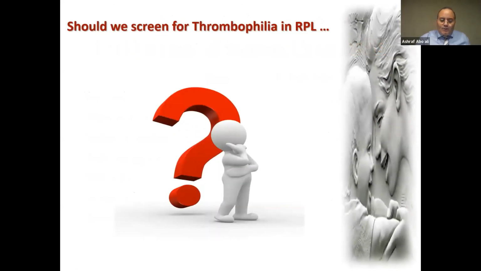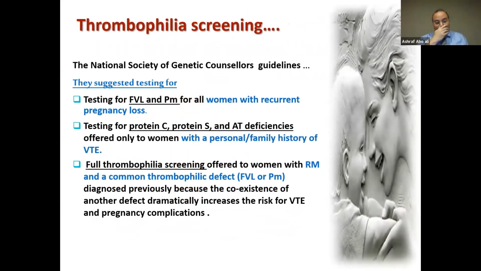So the first question in recurrent pregnancy loss: should we screen for thrombophilia? We have a lot of guidelines. The National Society of Genetic Counselors guidelines suggested testing just for factor V and prothrombin mutation for all patients with pregnancy loss, while testing for protein C, protein S, and antithrombin deficiencies is offered only in women with personal or family history of venous thromboembolism. So this is the first step that we should concentrate on: we have to care for the family history and personal history.